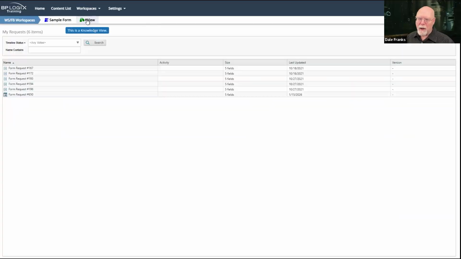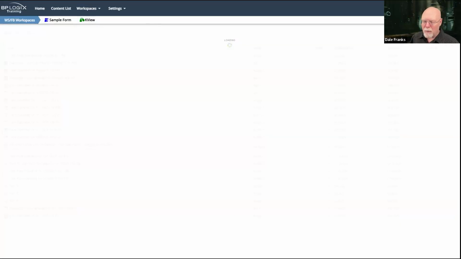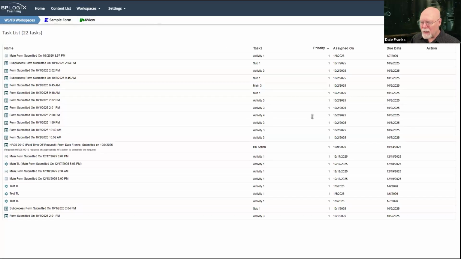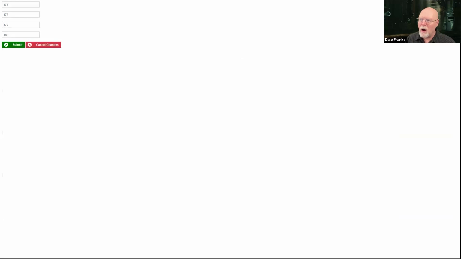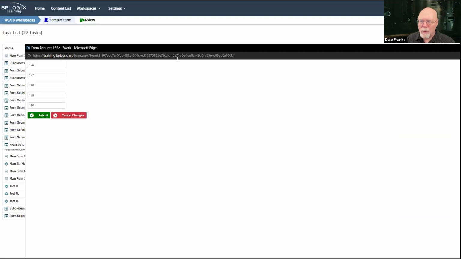So if I open up a Knowledge View and it opens up the Knowledge View in the same window, then fine. If I want to go back home, I just click on the workspace name. It takes me back home. It's showing me my task list because I have not configured what I want to show in my workspace yet. We'll do that next. But notice that the form, as we've seen, opens up in this whole new thing like that. That behavior is going to change.